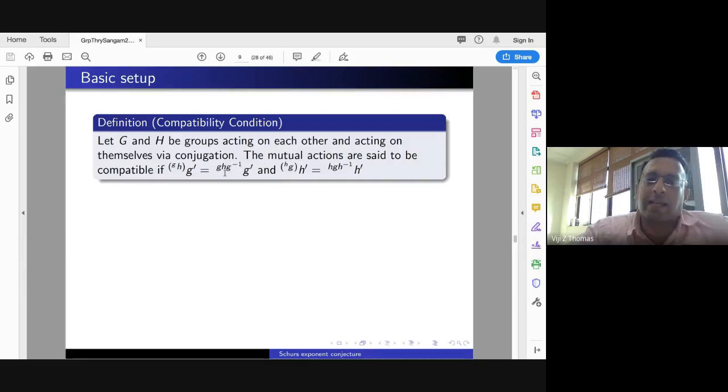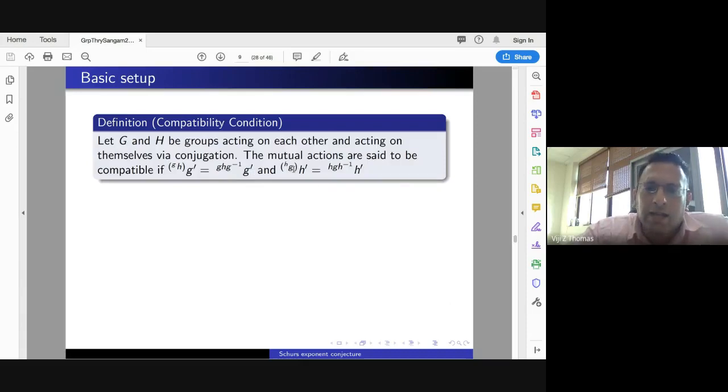So the group is acting on itself by conjugation and on each other by some given action. And the action is said to be compatible if this condition holds for all G, G prime in G and H, H prime in H.